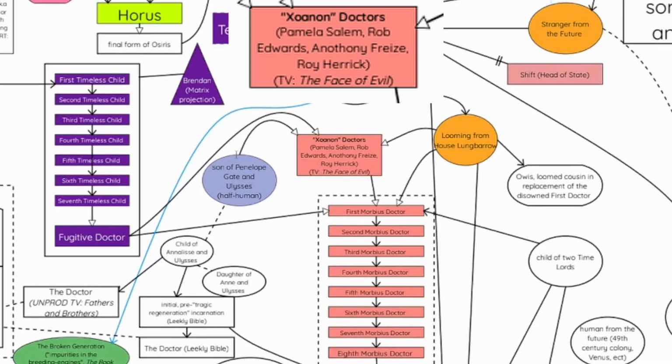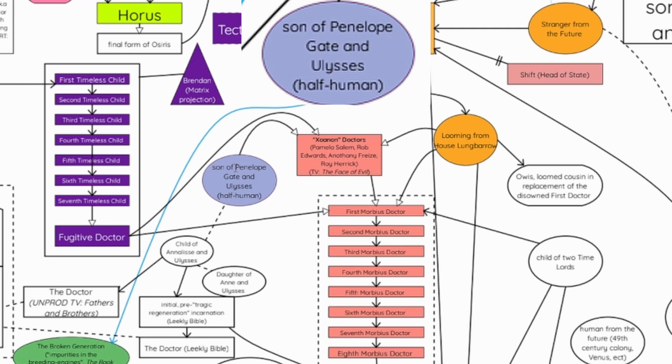And we also have what? A son of Penelope. Well, we know the name, which I still can't pronounce. Ulysses is the Doctor's father. Yeah, I know that, I just forgot how to pronounce it.